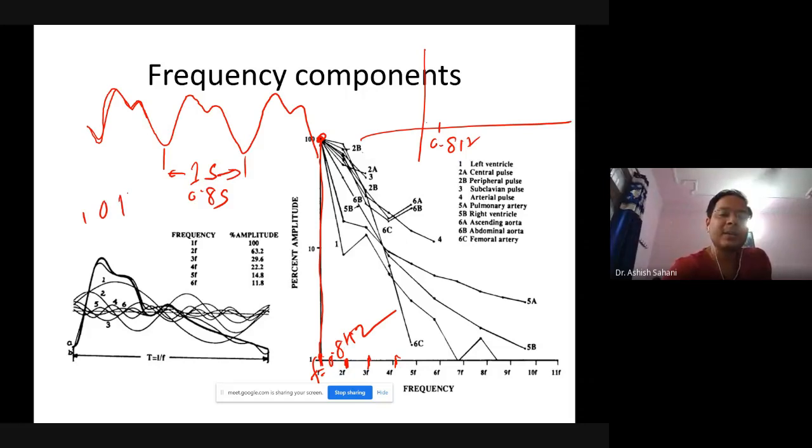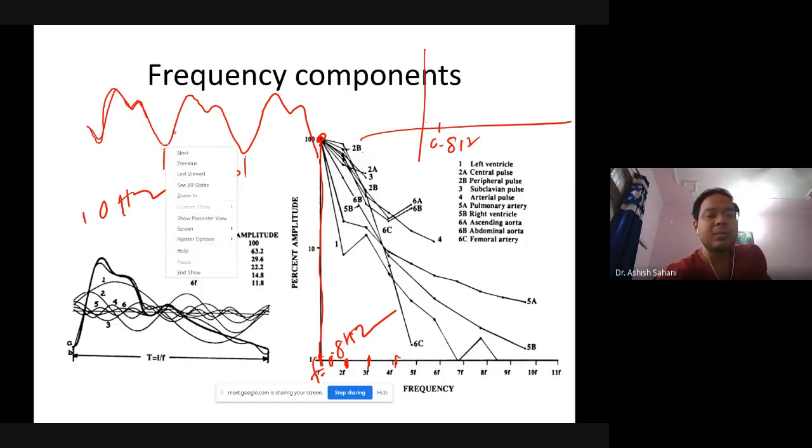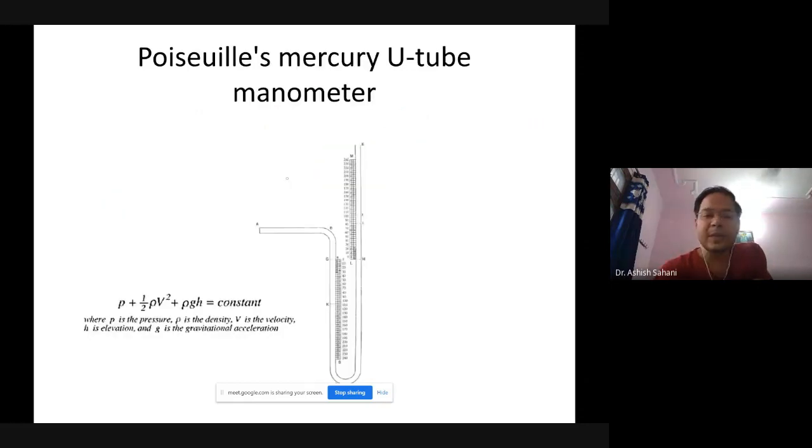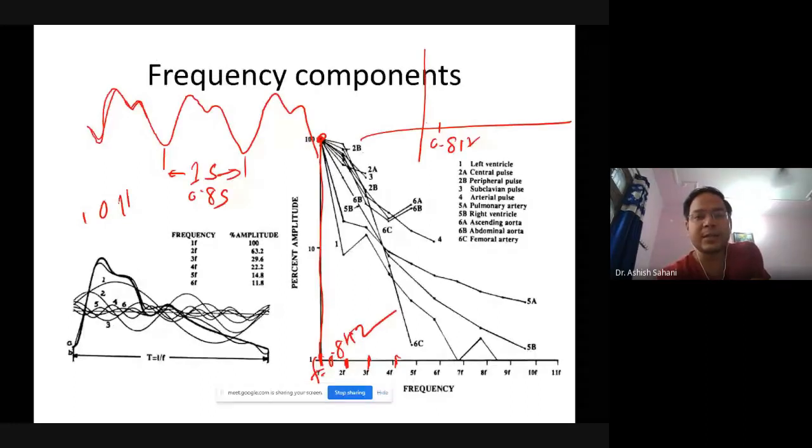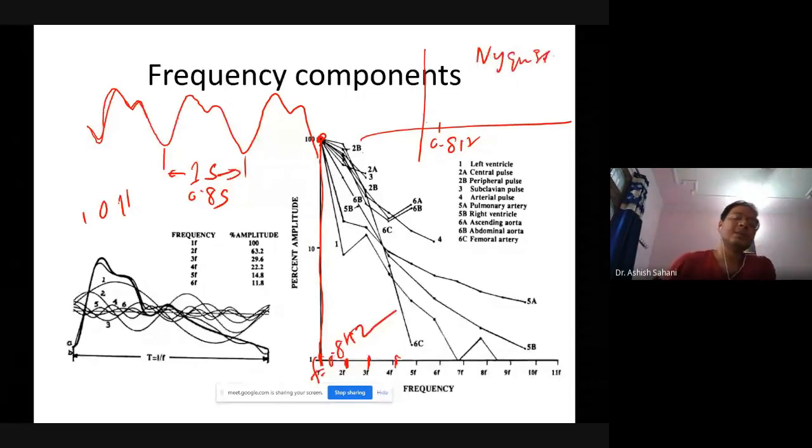After 10 hertz, the frequency components in this waveform are too small to be very significant. This was covered in last year's electronics. The Nyquist rate is the minimum sampling rate required to reproduce this waveform with good fidelity, which is double the maximum frequencies present in it.